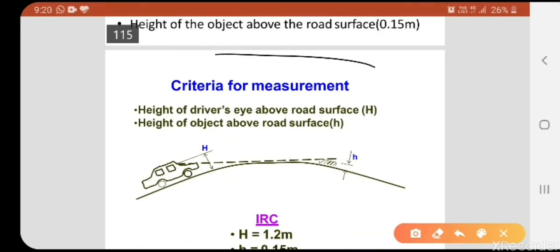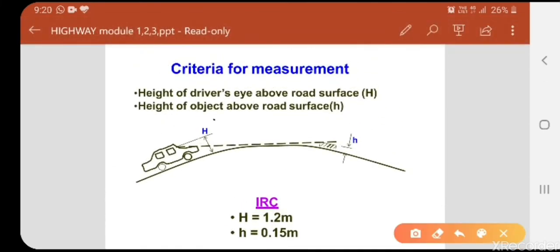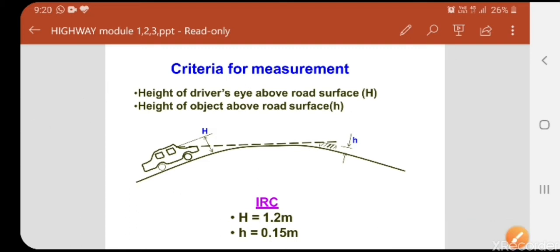First one, criteria for the measurement. In this criteria for the measurement, our vehicle is moving here at a height of capital H. This height capital H should not be less than 1.2 meter as per our IRC code. H is nothing but the height of the driver's eye above the road surface. If it is a curve or a valley or a horizontal curve, anything, the height of the sight distance above.